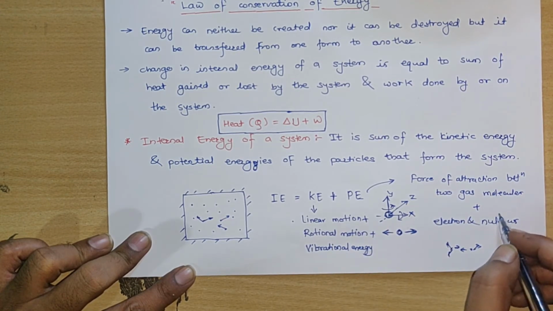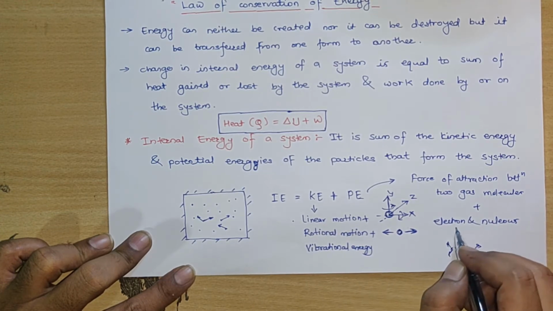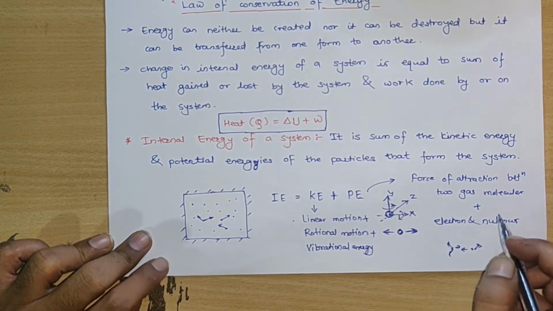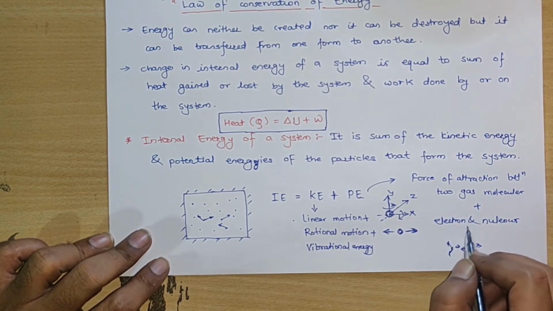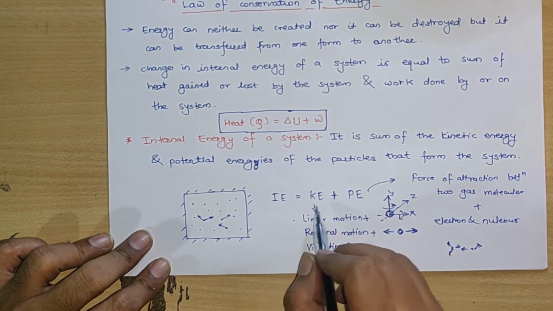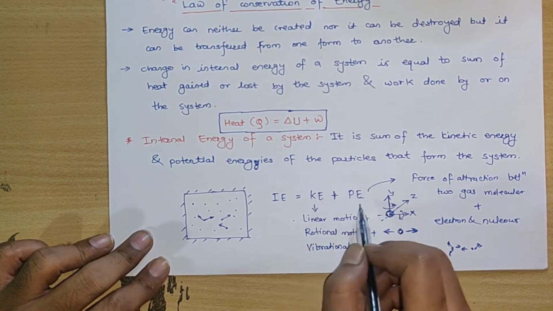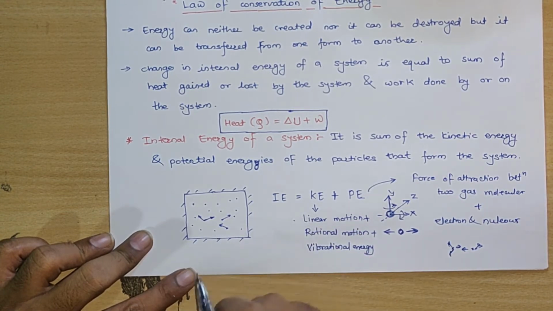Also, if we look at the atomic level, there is some force of attraction, or potential energy, between electron and nucleus. So the summation of all these energies contributes to the total internal energy of this gas.